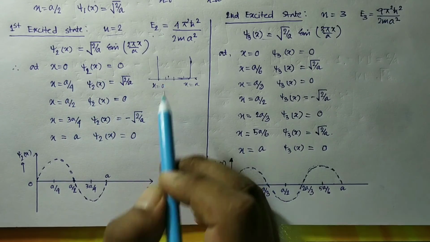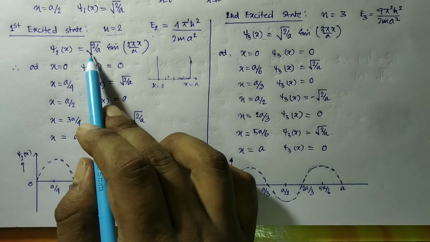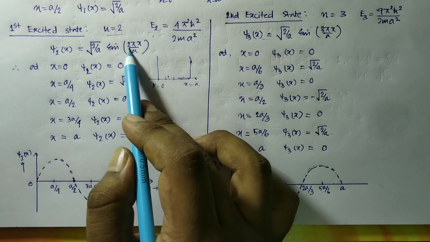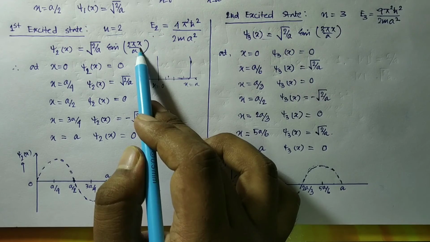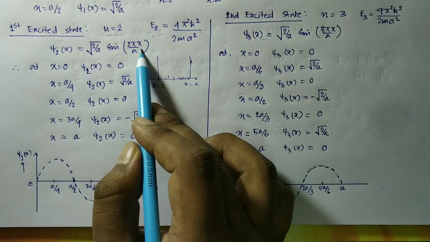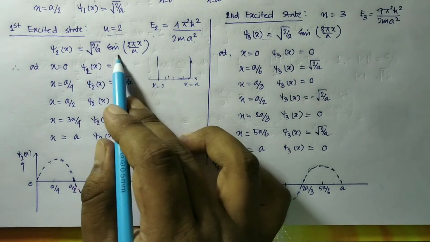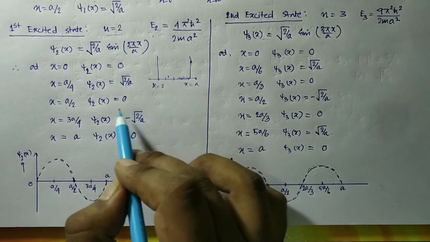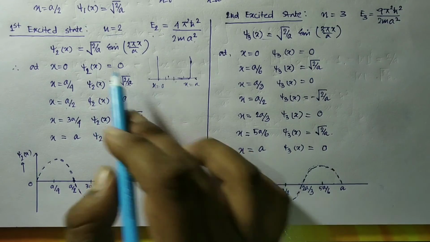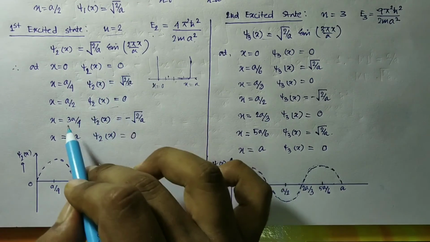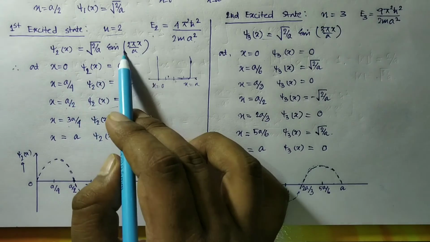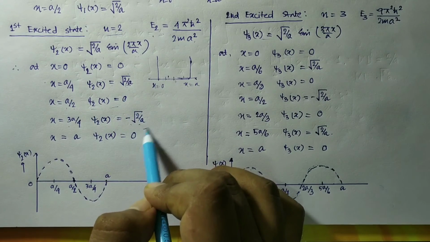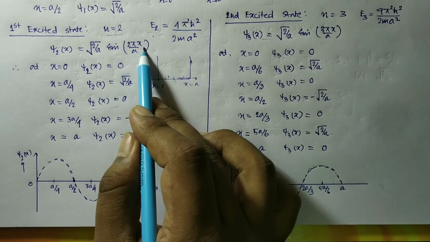At x equal to a by 4, we have root over of 2 by a sine pi by 2. 2 pi by a into a by 4, the a cancels out, we have sine pi by 2. So we have root over of 2 by a, because this becomes 1. At a by 2, this becomes sine pi, it is also 0, so psi 2x at a by 2 is also 0. And at 3a by 4, we have sine 3 pi by 2. Sine 3 pi by 2 is minus 1, so we have minus root over of 2 by a. And finally at x equal to a, we have sine 2 pi, which is 0.